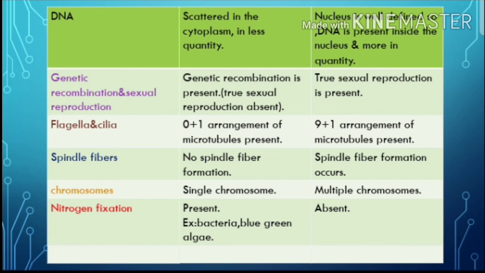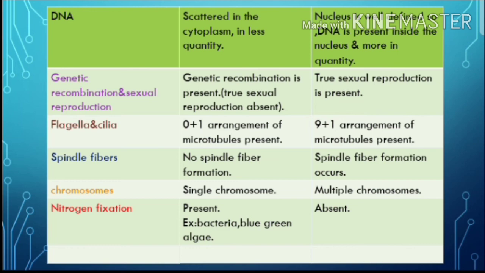Next one, genetic recombination and sexual reproduction. Genetic recombination is present in prokaryotic cells but true sexual reproduction is absent. In the prokaryotic cell, the parent is split into two, with genetic recombination, but true sexual reproduction is absent, while true sexual reproduction is present in eukaryotic cells.